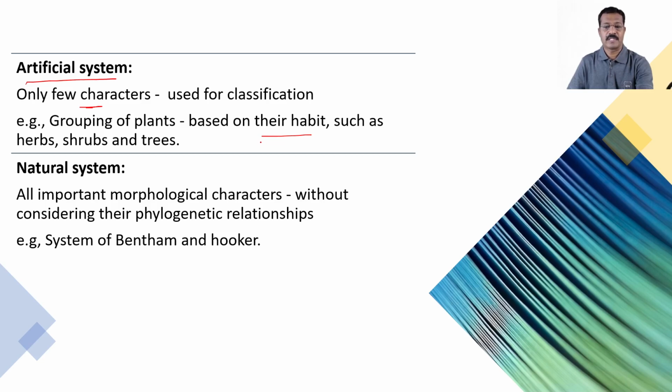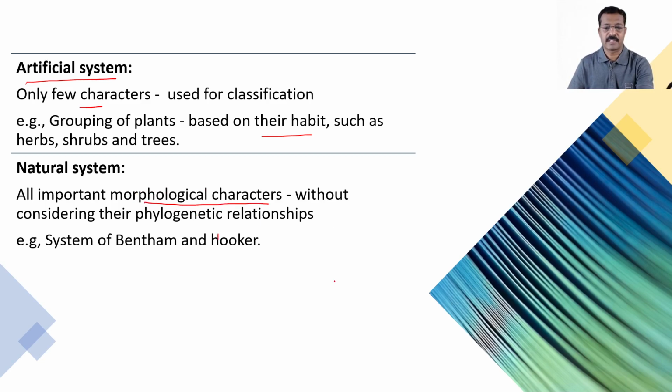An example of this classification is Bentham and Hooker's system of classification. In Bentham and Hooker's system, they have taken into consideration all important morphological characters.